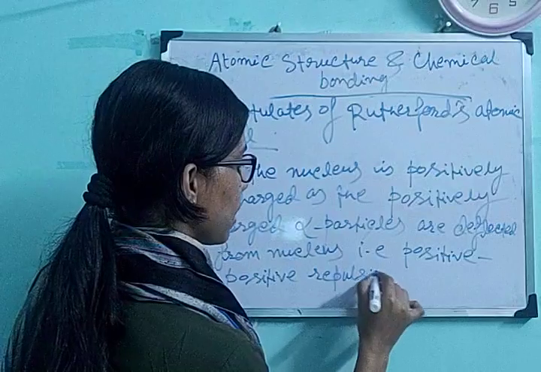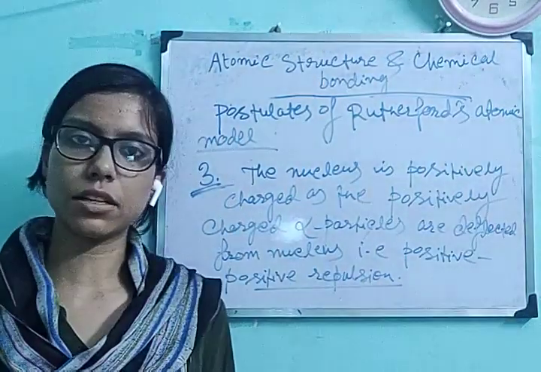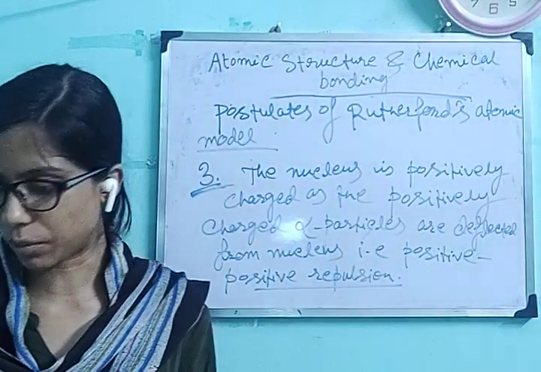Okay, as the alpha particles are positively charged and they are deflected by the nucleus, that means the nucleus is also positively charged. So that's the point.